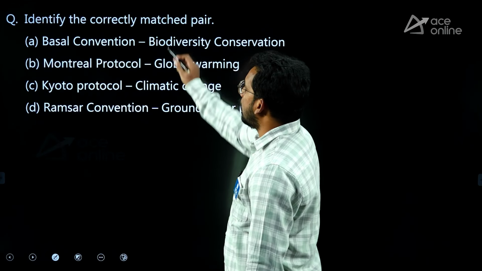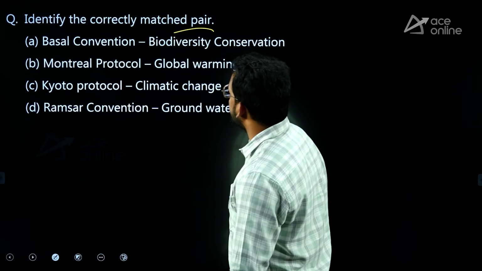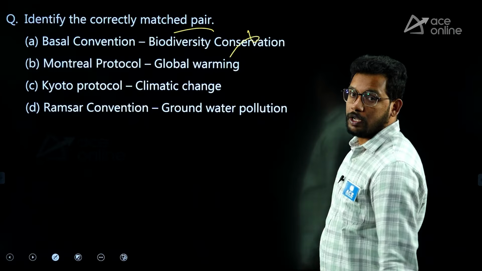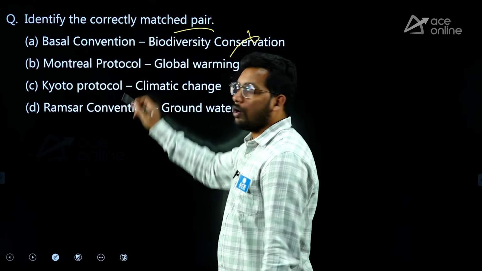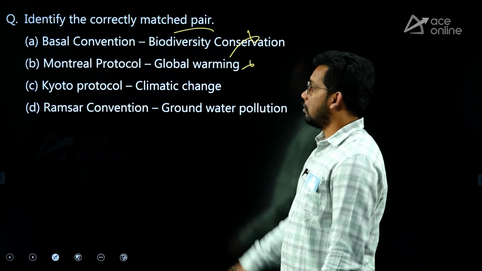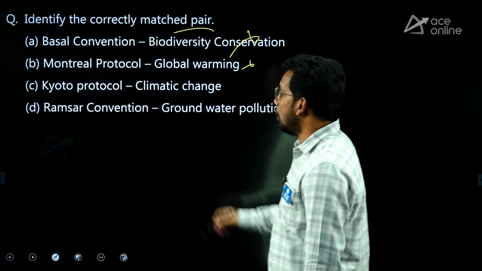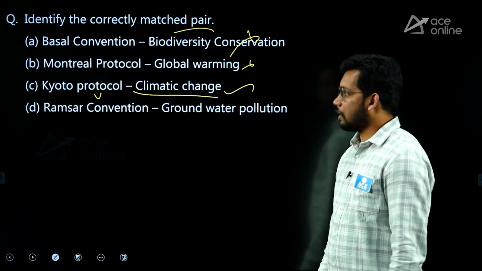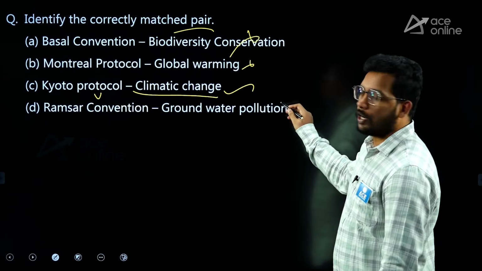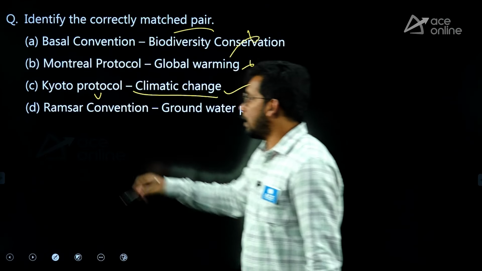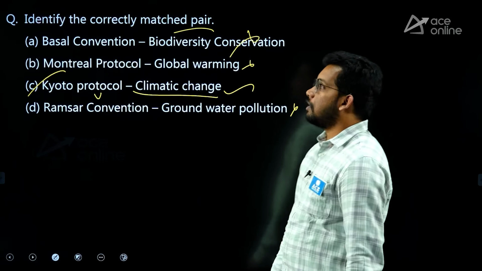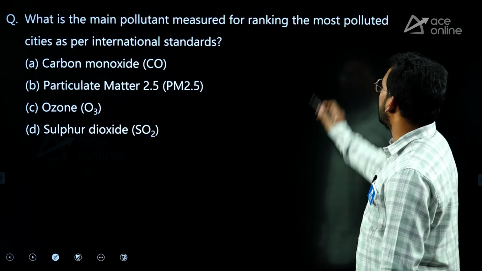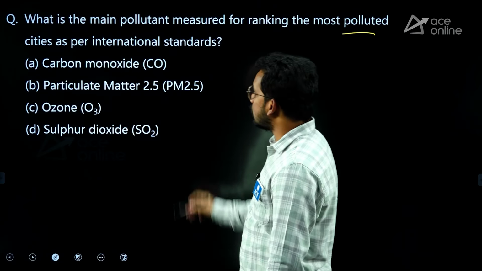Next, environment related, identify the correctly matched pair. Basel Convention, not biodiversity, it is about cross-border transboundary waste. Montreal Protocol is related to the ozone layer, ozone depletion, not global warming. Kyoto Protocol under UNFCCC is related to climate change, correct. Ramsar Convention is not related to groundwater pollution, it is about wetlands. So the answer is C.